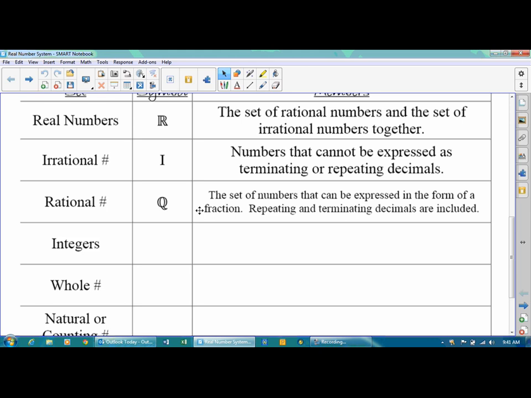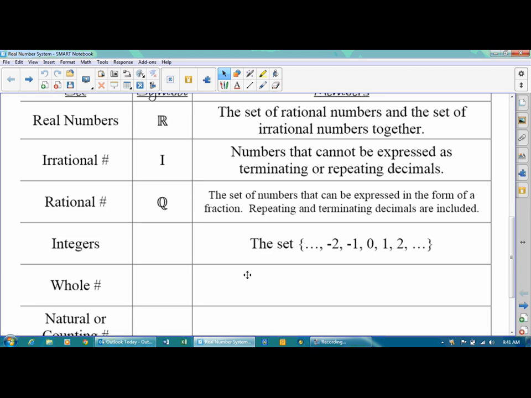Now, integers, you've been dealing with these for a few years now. These are our positive and negative numbers. No decimals, no fractions, just our positive and negative whole numbers. So -2, -3, -4, -5, positive 1, 2, 3, 4, 5, and 0, all of those numbers.